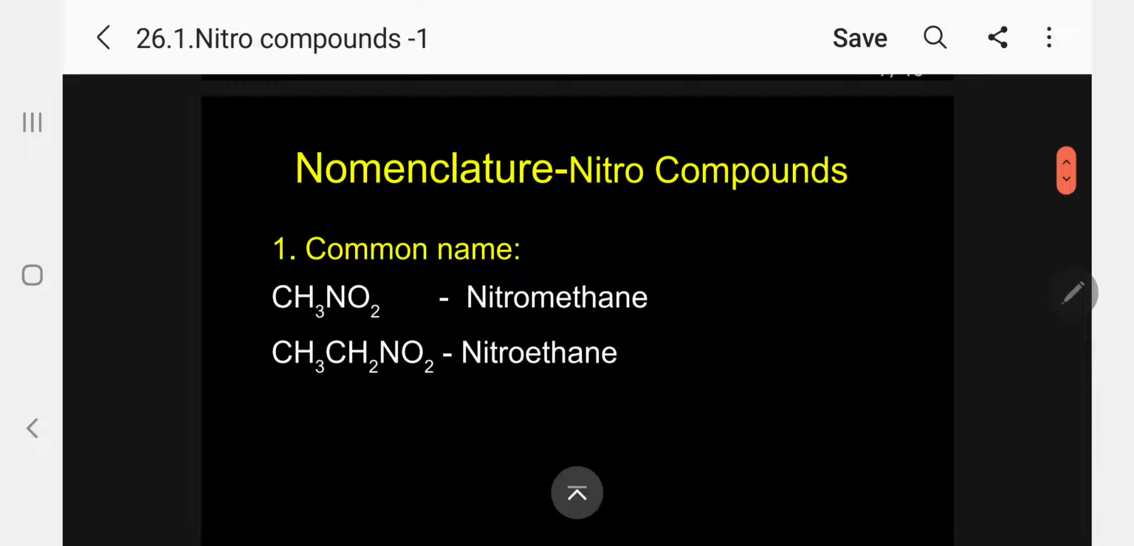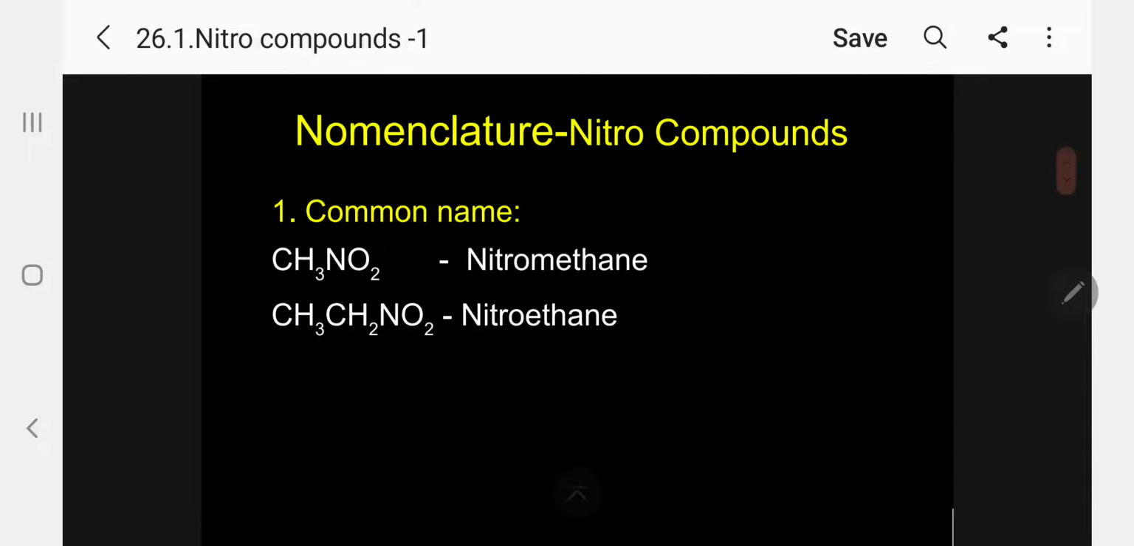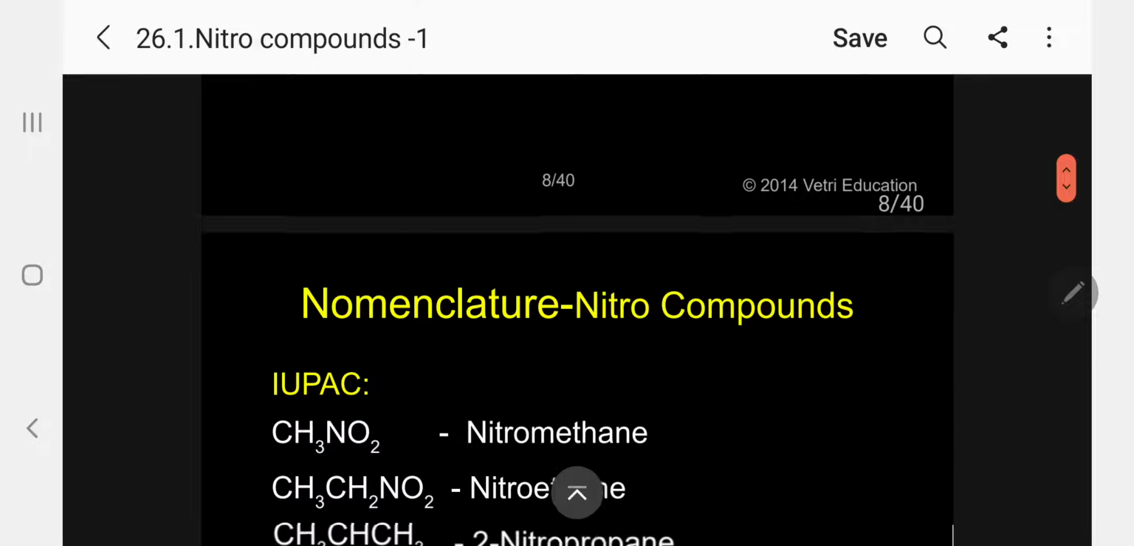Coming to nomenclature of nitro compounds. Common names we already know, there are 3 types. One is from the source, another from the nature of the carbon chain, and another from the position of the functional group. Kindly follow. So, common names: nitromethane and nitroethane are specific examples. Kindly follow.